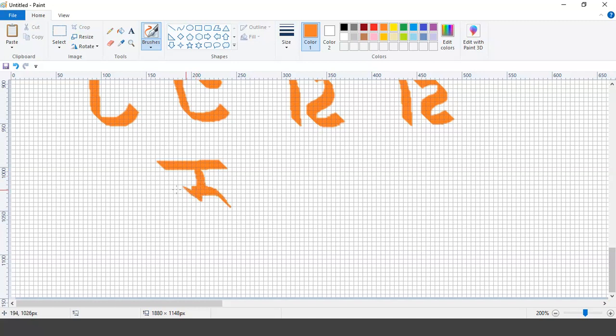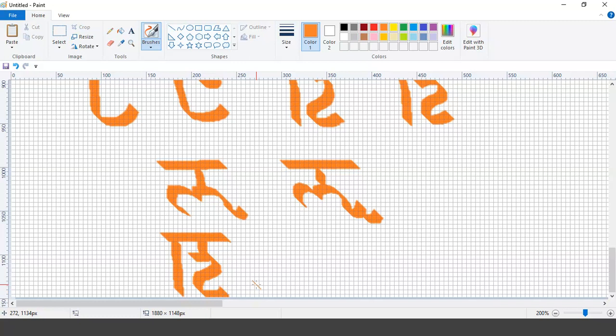First let me draw in Devanagari. Here, make a small line, and then the inverted S here. And the same thing when I'm doing the long one.